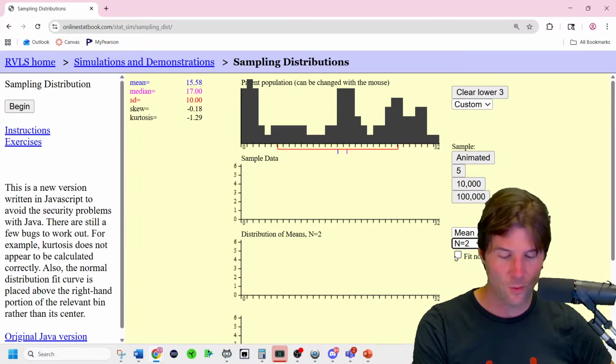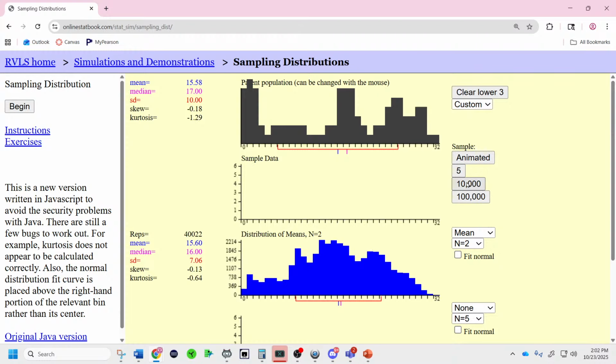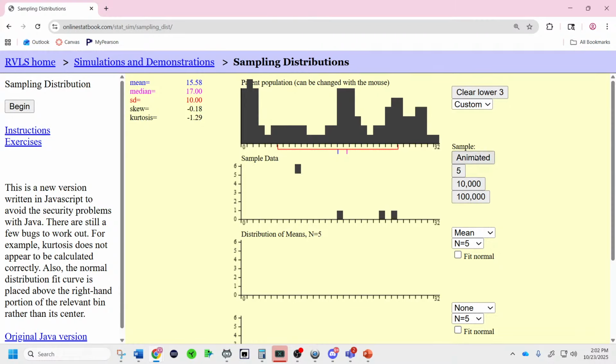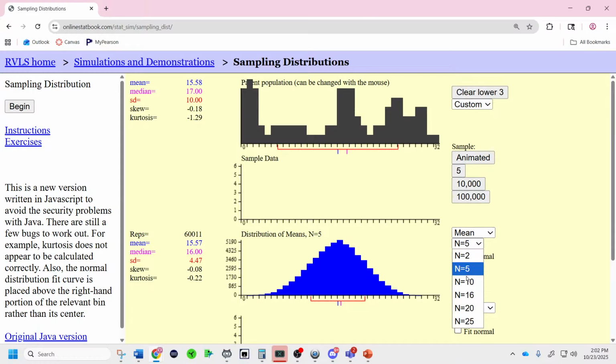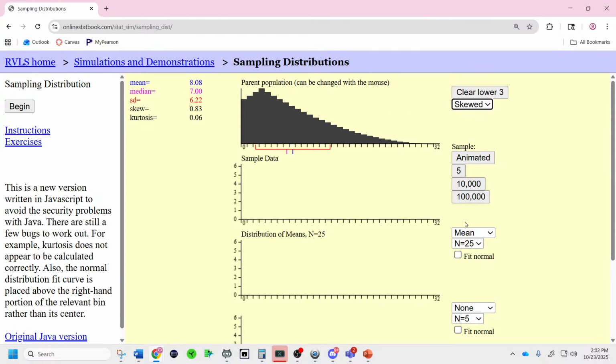You can see it right here with this one with a sample size of 2. That means you take 2 observations and average them and keep building this distribution. It's not going to look so perfectly normal. But as we increase n, you can see here samples of 5 and the average of a 5, and we show what it looks like. It looks more normal. It starts to get more normal and tighter for larger samples. Even if you have a skewed distribution, it'll still have some skew at the smaller sample sizes, but it becomes more normal and tighter by a factor of the square root of n.